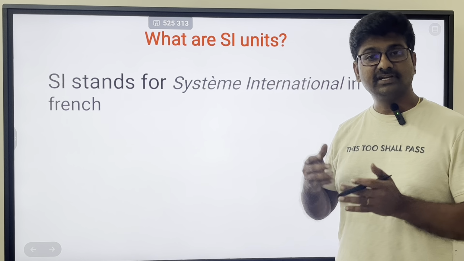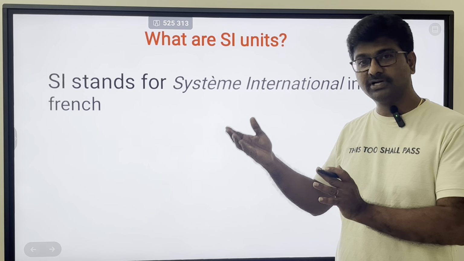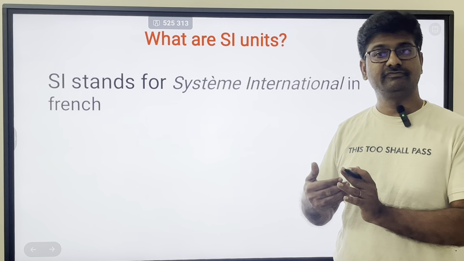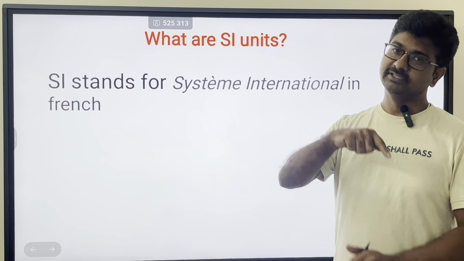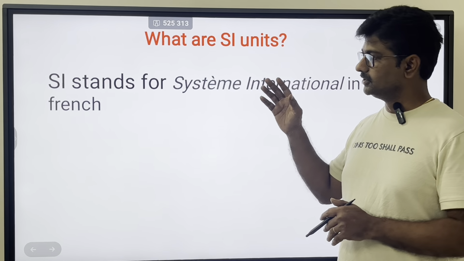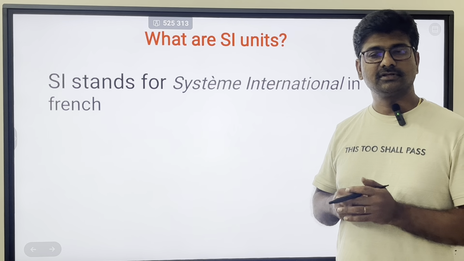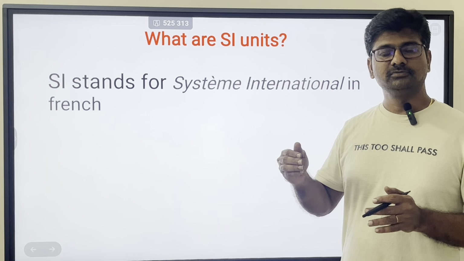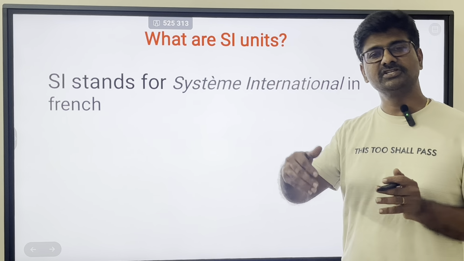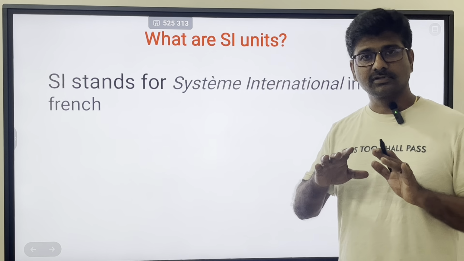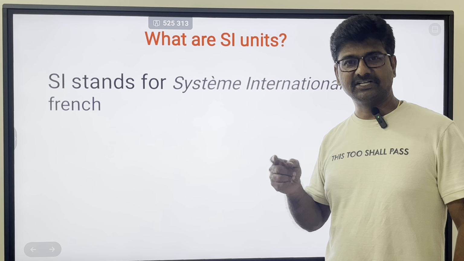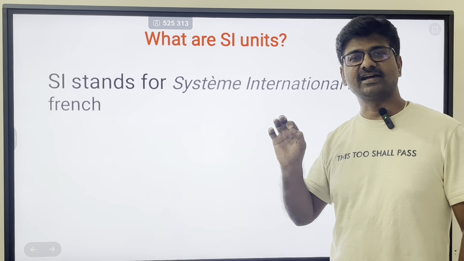Then suppose I specify the length of the car is so much in a particular system which we are following, and if America is following some other system, they have to convert that into their particular unit system, right? For example, the length of the car is 3 meters. Now if someone is following inches, they have to convert into inches, and someone following centimeters has to convert into centimeters. In order to avoid this confusion, all the units followed globally, that is internationally, are standardized.